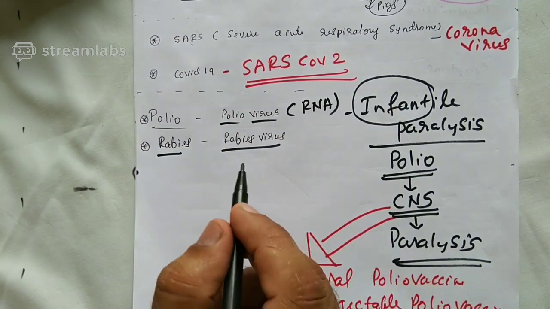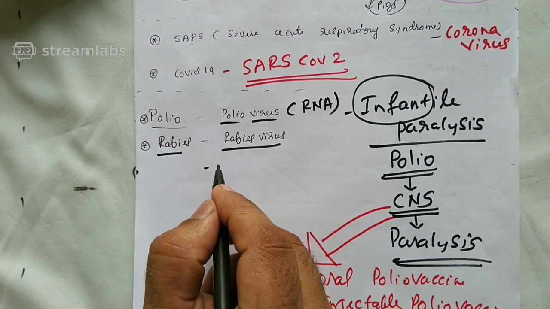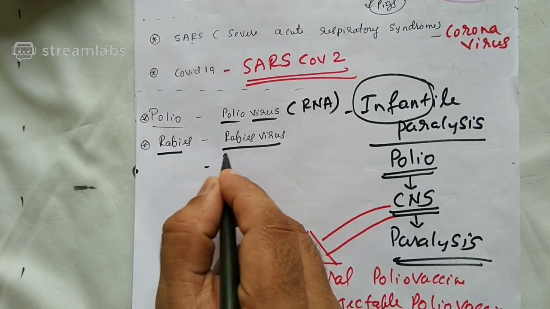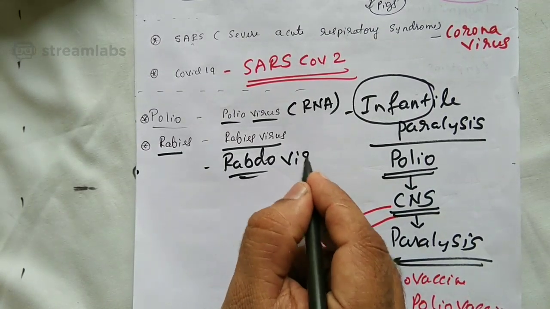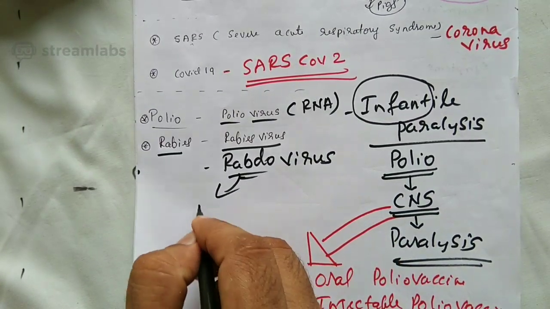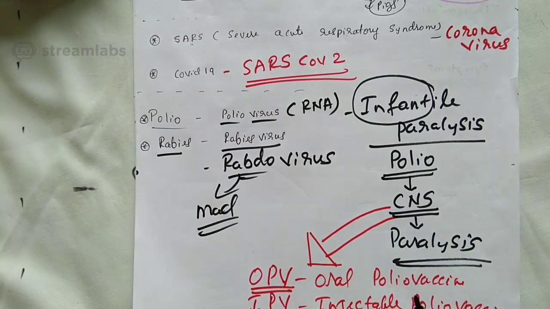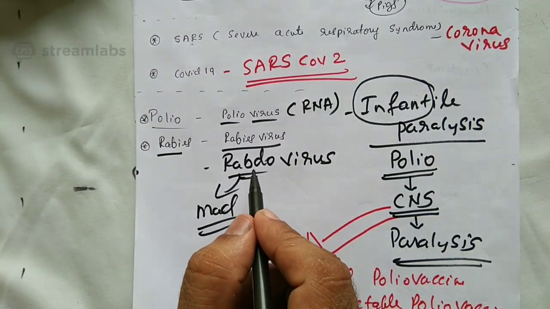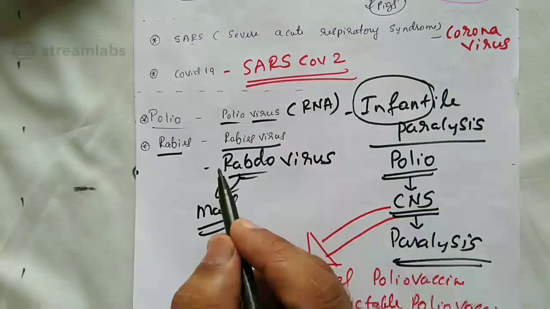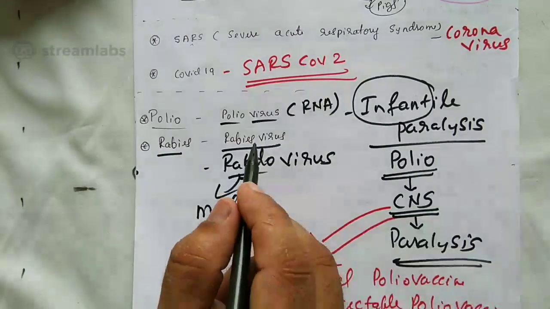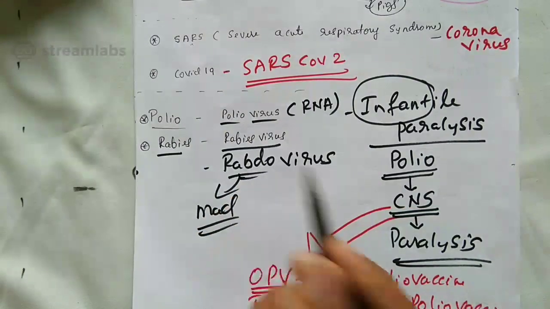Rabies is the condition caused by the rhabdovirus. Rhabdo means mad. Why mad? It is transmitted by dogs or maybe bats, where the rabies virus resides.